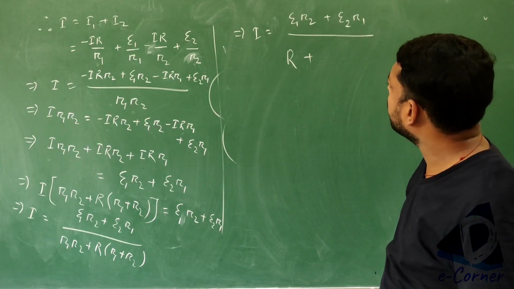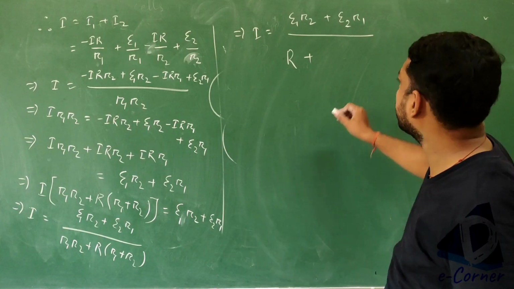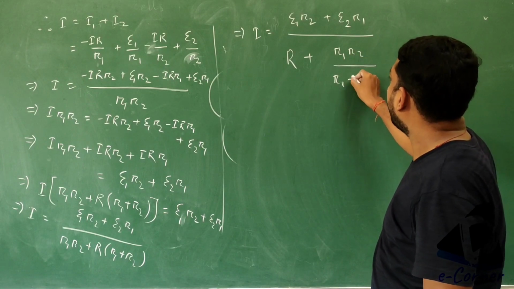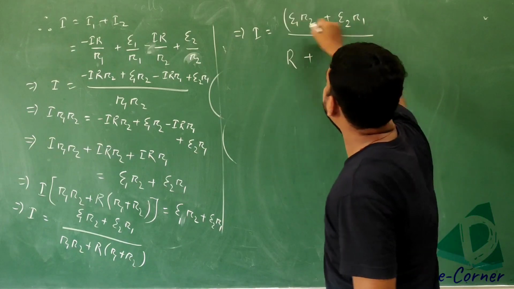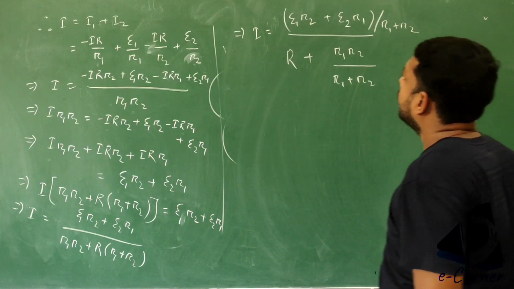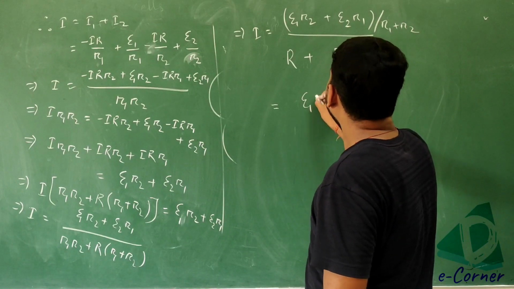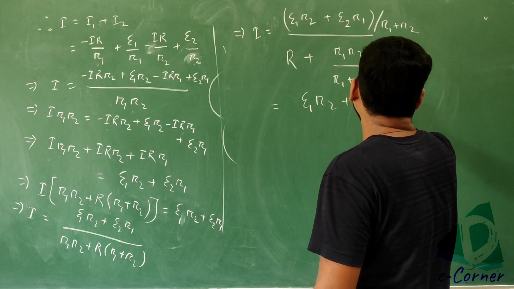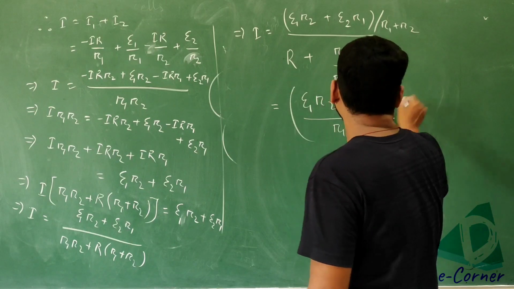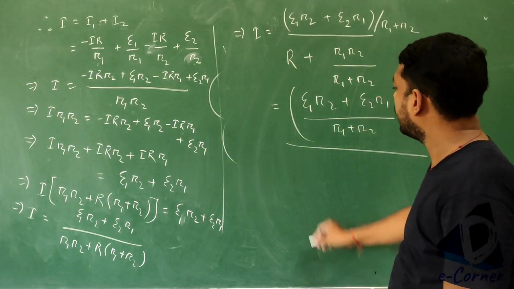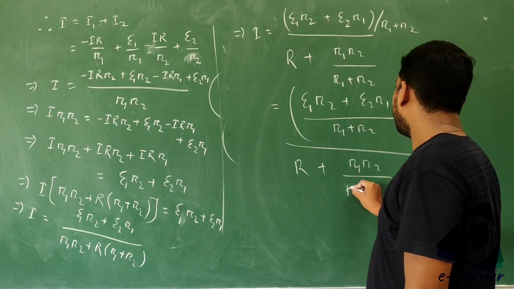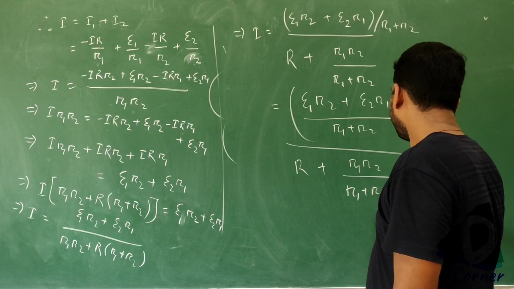We will divide everything, so this one is R1 R2 divided by R1 plus R2, and we will divide here also by R1 plus R2. It will look like this: E1 R2 plus E2 R1 divided by R1 plus R2, divided upon R plus R1 R2 divided upon R1 plus R2.